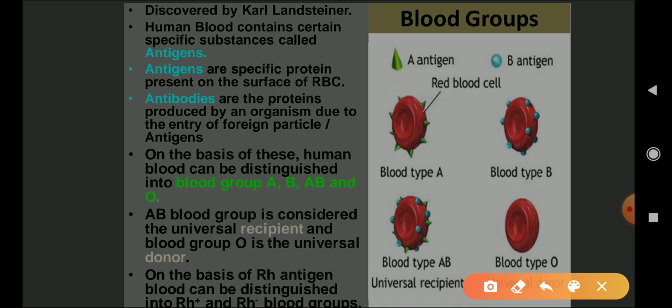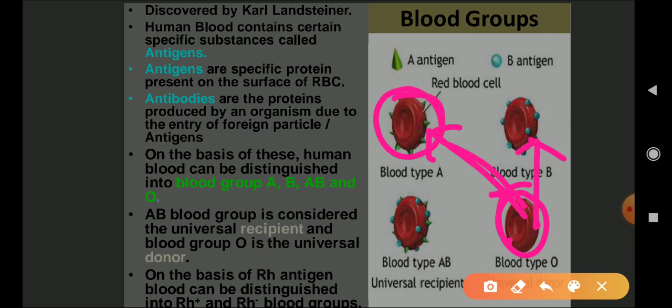That means if a person takes the blood group O, then there are no antigens, so no antibodies are formed. If the O blood group is given to B, as there are no antigens on O, blood group B will also accept the blood of O group because there will be no formation of antibodies.